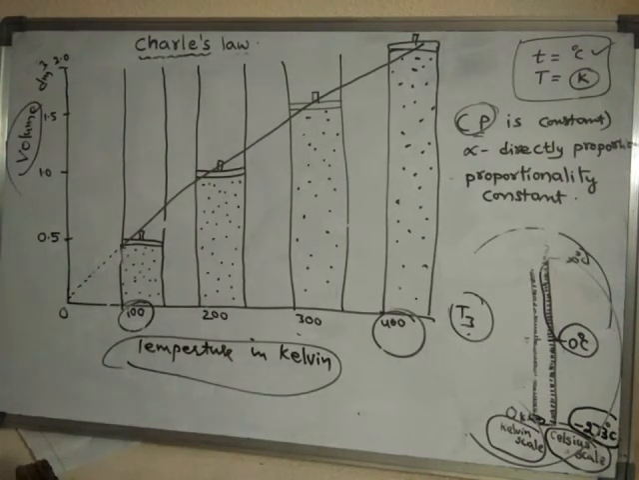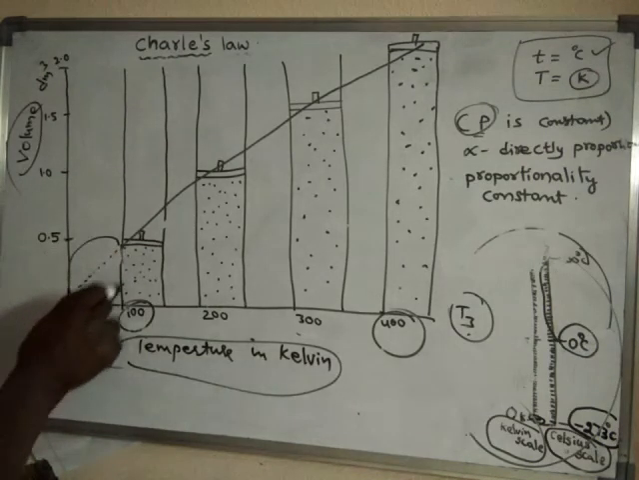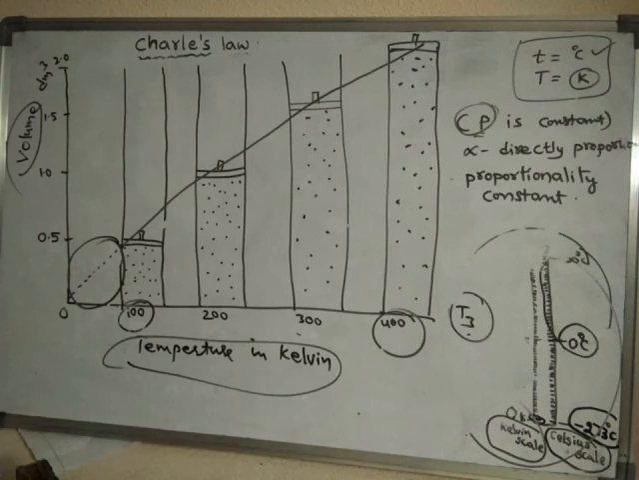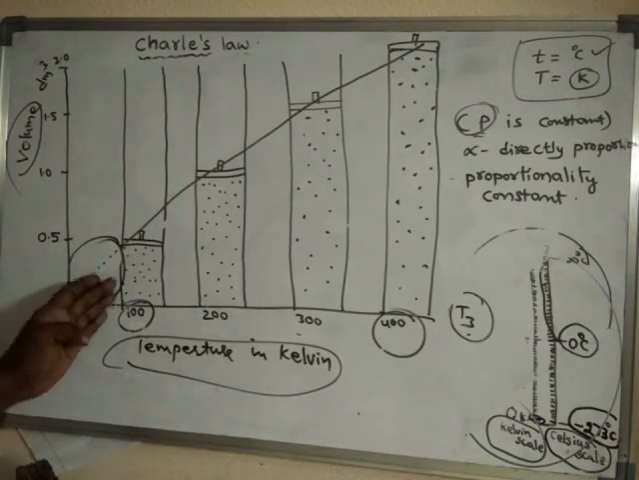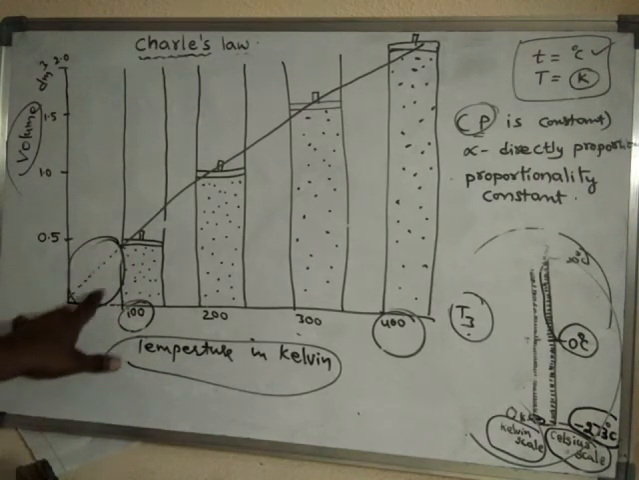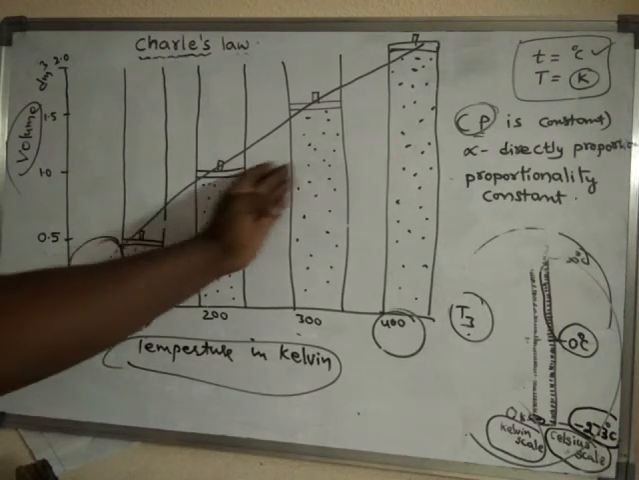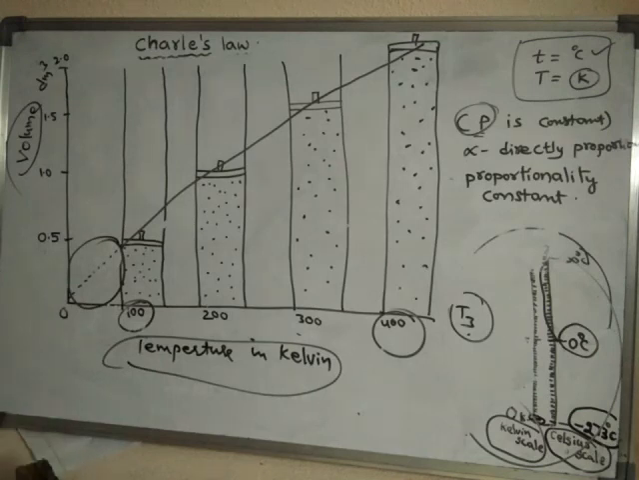And one more thing, this region is below 100 Kelvin. If the temperature is lowered below 100 Kelvin, what happened? The gas has become liquid. Now the substance is not in the gaseous form. Above 100 Kelvin, or from 100 Kelvin onwards, it is in gaseous form. But below 100 Kelvin, the gas has liquefied.